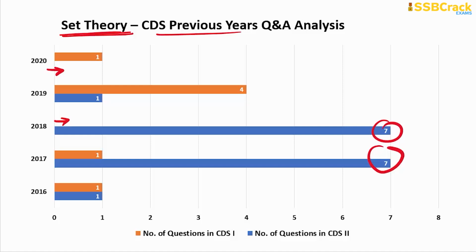Means they gave data, a paragraph of 5 to 6 lines, and asked questions. Data can also be provided in the form of a table. So data-based questions on set theory were there in the CDS papers of 2018 and 2017, which comprise the highest number so far. But the recent analysis says there were 1 to 4 questions on set theory.